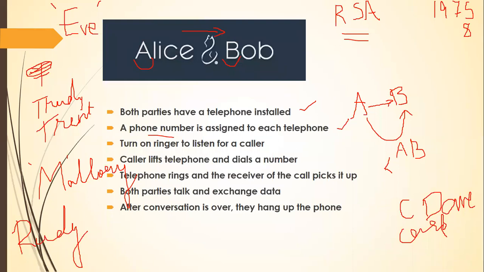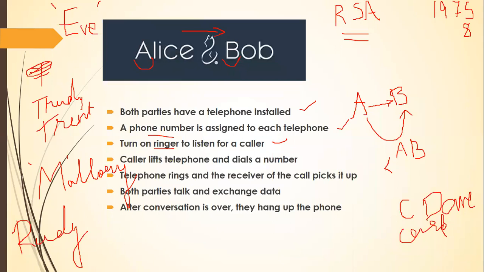Now imagine your conventional land phones. Bob and Alice, their phones will always be ready, because any random time you pick up the phones, you will have something called the ringer or the caller tone. Only if that is there, you can make a connection. So whenever Bob picks up his phone, you can tell that it has a ringtone, which means he is in the listening mode. He is ready to take up any connection.